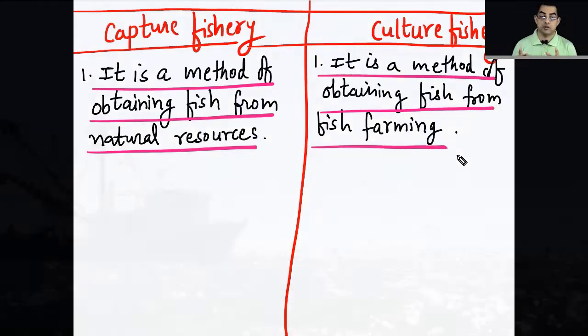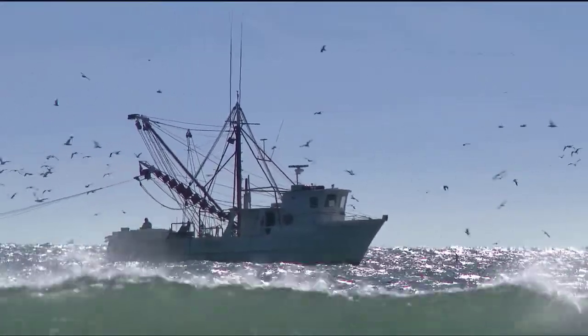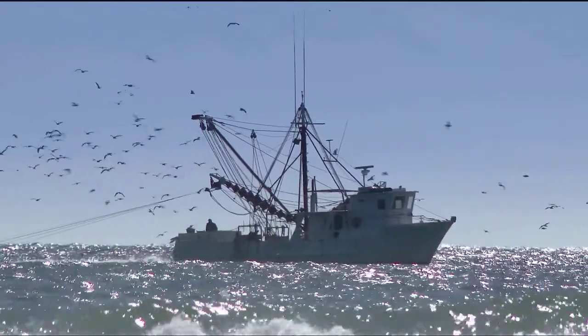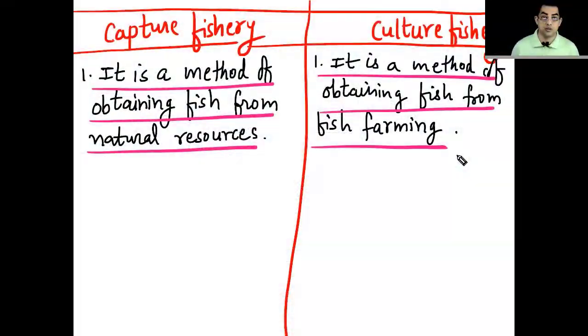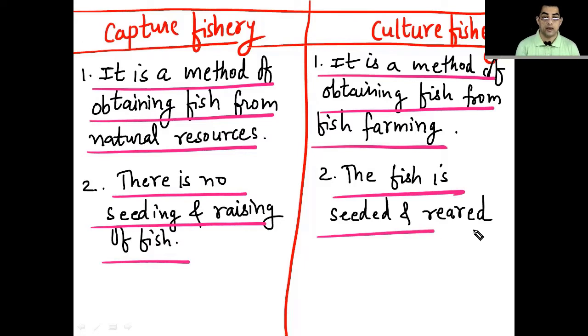In capture fisheries, generally fishermen go to the sea or go to the river or pond, they catch fish and bring it back from all these natural sources. Whereas in culture fishery, they actually make big ponds where they fill water and then start growing fishes over there. There is no seeding and raising of fish in capture fishery, because the seeding and rearing of fish takes place in culture fishery. In capture fishery, you cannot do all these things. You just have to go into the sea or the nearby river, catch fish and come back.